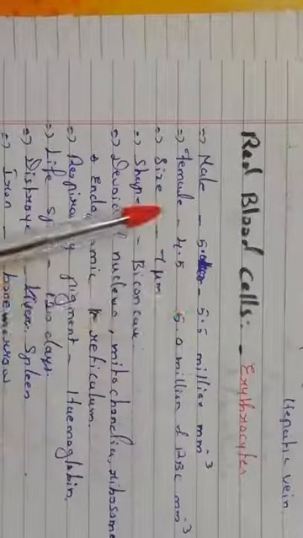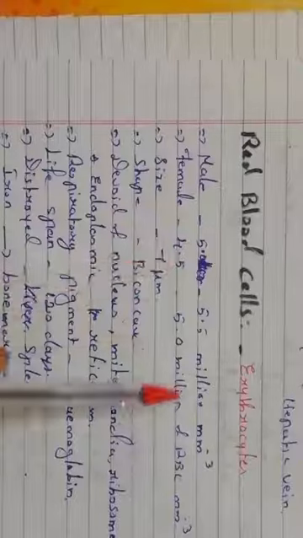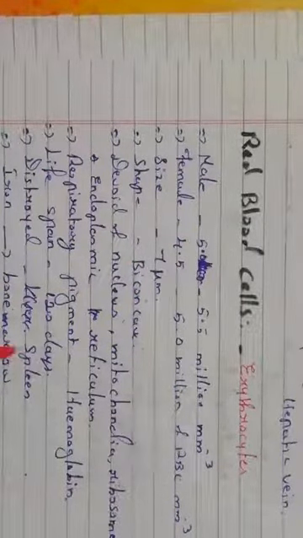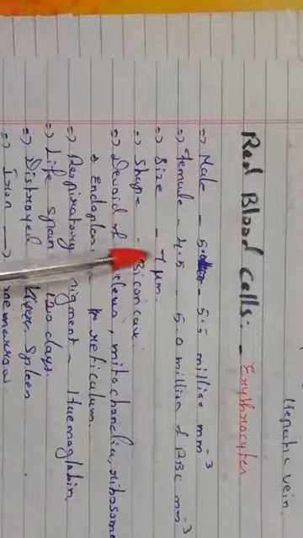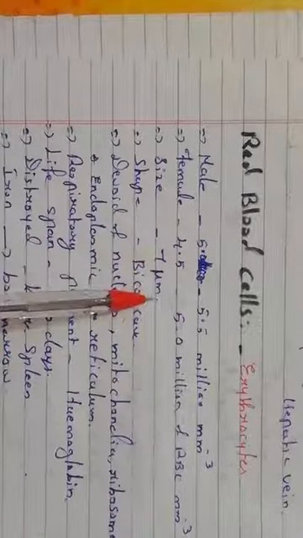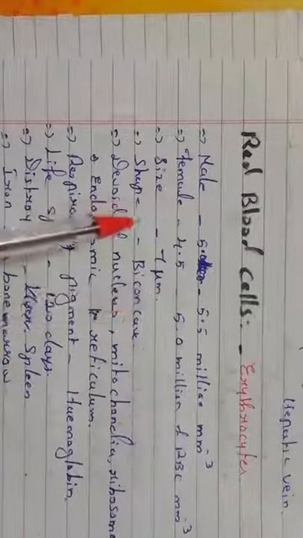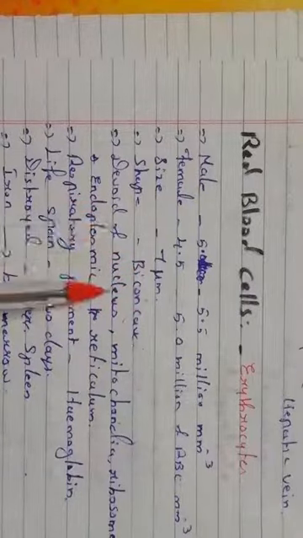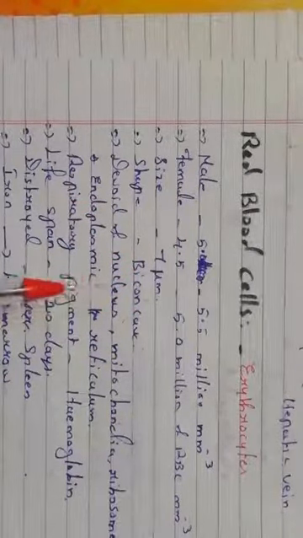For a female, 4.5 to 5 million RBC per cubic millimeter. Then the size is 7 micrometer. The shape of the RBC is biconcave. And there is no nucleus in RBC. It is important: it is a non-nucleated cell.